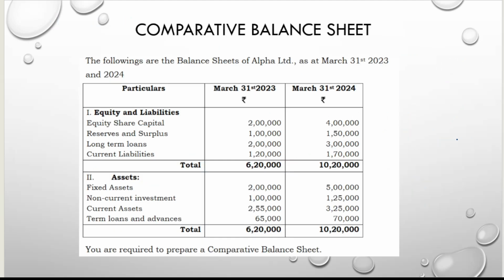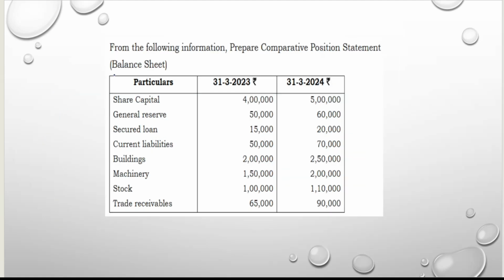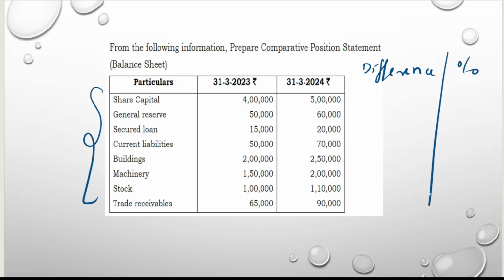And again, balance sheet is also like this only. They will give it like this, you arrange it first according to the format, find the difference and find the percentage. Next, or they will give it like this, you arrange it according to the format, find the difference in one column and percentage in one column, that's all. Along with this, you have to make another two columns, difference and percentage. So comparative, I think you people have understood.